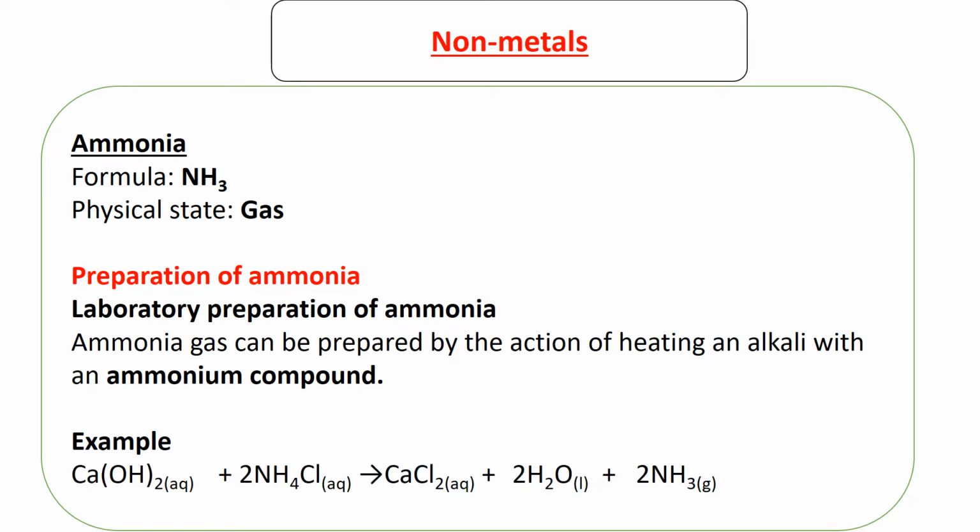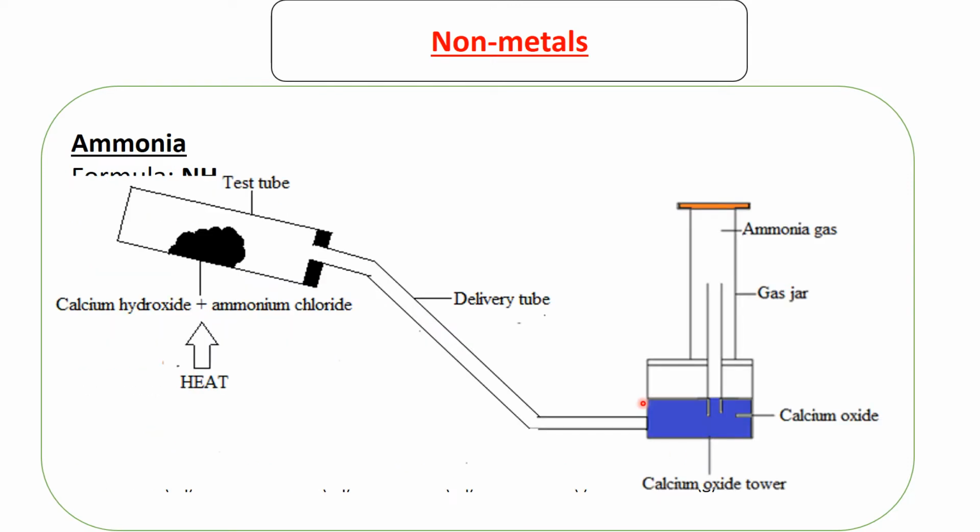Here's an example. We have a base, or an alkali, calcium hydroxide, which reacts with ammonium chloride. When this reaction occurs, we have calcium chloride, a salt, being produced, we have water being produced, and we have ammonia gas. So this is the setup of the apparatus. Calcium hydroxide and ammonium chloride are reacting here. As they react, there will be water and ammonia being formed. Of course, the salt, which is solid, is going to remain.